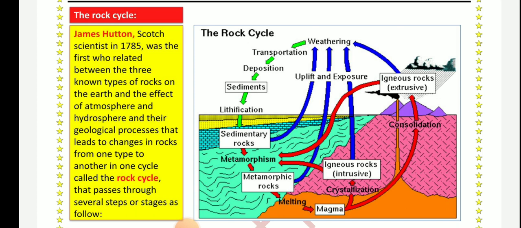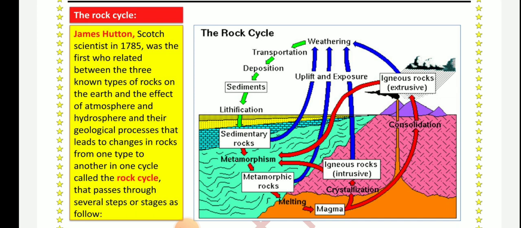Sometimes the metamorphic rocks are subject to huge heat to be molten and to become magma.